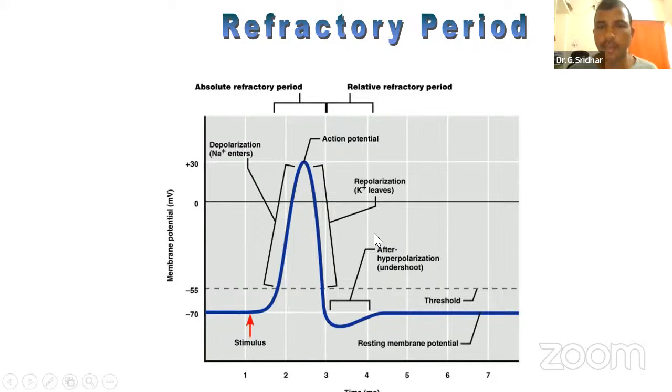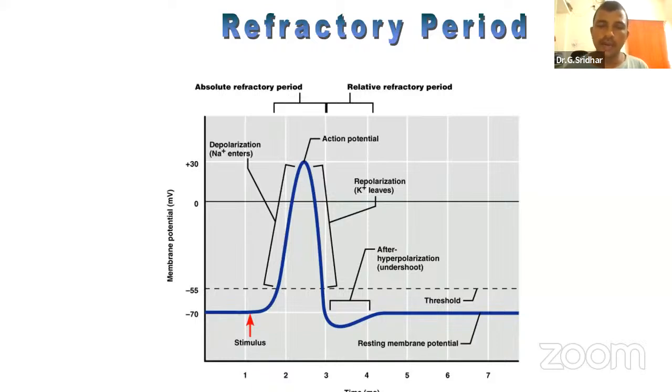Any doubts here? Sir, what is the voltage of repolarization? There is no exact voltage, Sairam. It is very, very little. Maximum it will come down up to minus 85. I told you that here the diagram shows minus 70, but the exact resting membrane potential in skeletal muscles is minus 65 millivolts. It can come down to minus 80 to 85 millivolts only.